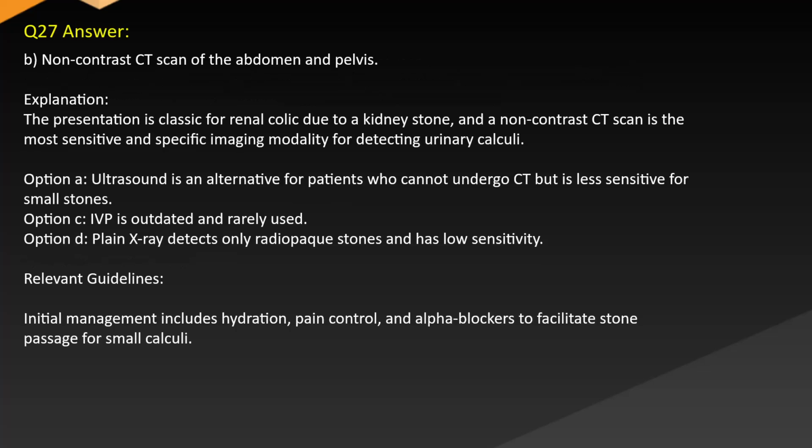Answer: B. Non-contrast CT scan of the abdomen and pelvis. Explanation: the presentation is classic for renal colic due to a kidney stone, and a non-contrast CT scan is the most sensitive and specific imaging modality for detecting urinary calculi. Option A. Ultrasound is an alternative for patients who cannot undergo CT, but is less sensitive for small stones. Option C. IVPs are outdated and rarely used. Option D. Plain X-ray detects only radiopaque stones and has low sensitivity. Relevant guidelines: initial management includes hydration, pain control, and alpha blockers to facilitate stone passage for small calculi.